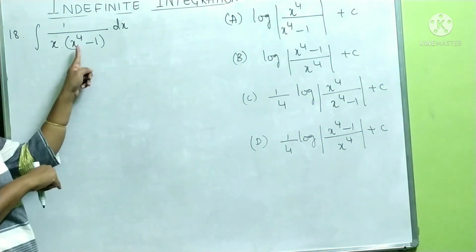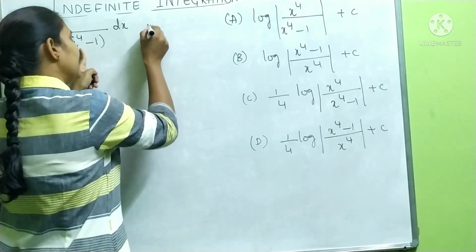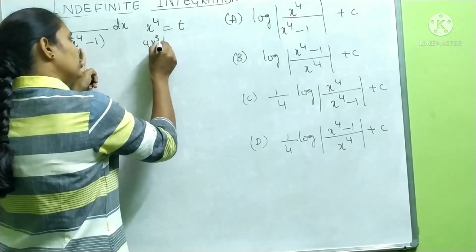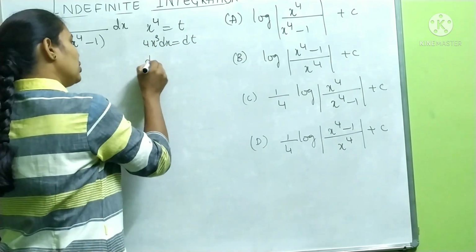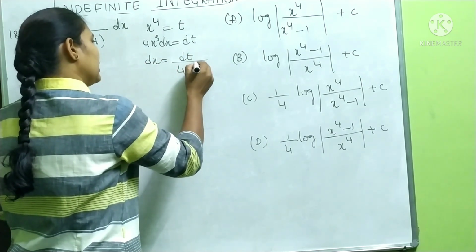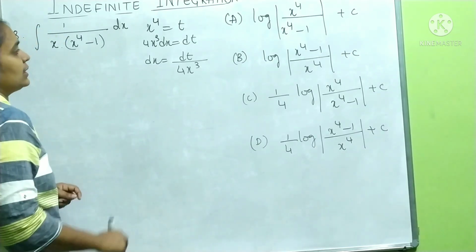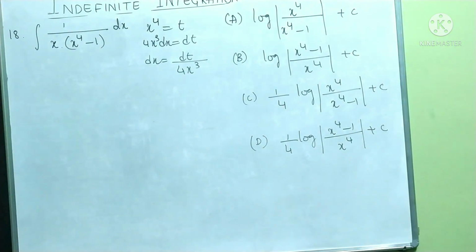Suppose I take x to the power 4 as the substitution, then 4x cube dx is equal to dt, right? So dx is equal to dt by 4x cube. Somehow x cube is required for me, no? Here we require x cube.